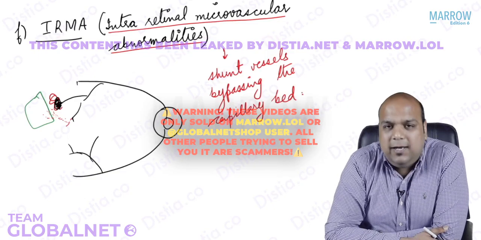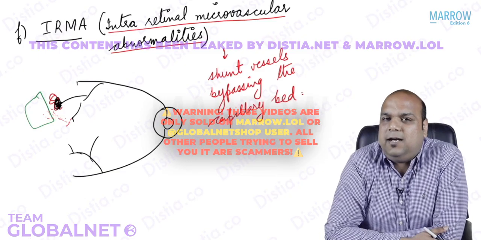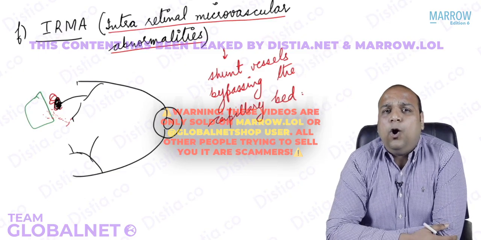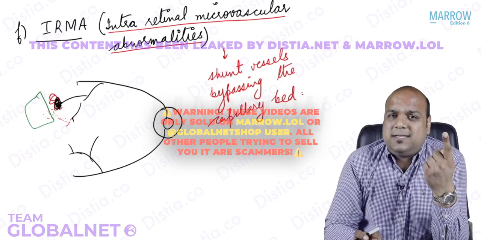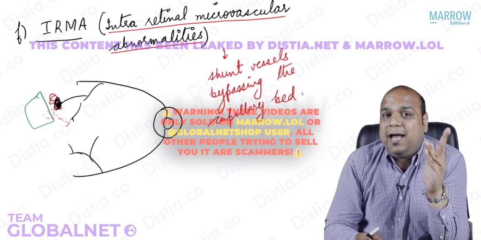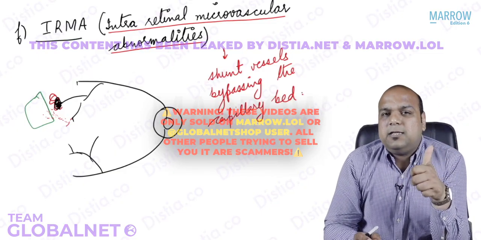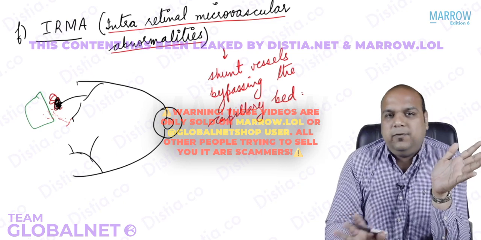So IRMA is a dangerous sign in NPDR and it is a precursor for PDR. I hope we are clear about the signs, everybody, of a case of NPDR. Earliest sign being microaneurysms, then hemorrhages, then two signs which will cause hypofluorescent areas, exudates and cotton wool spots, then venous beading and IRMA. I hope we are clear about this, everybody.